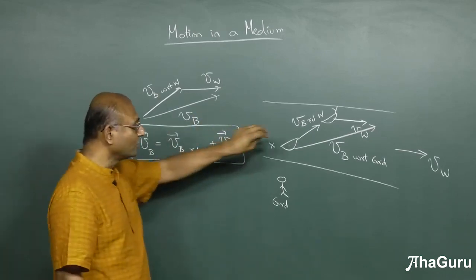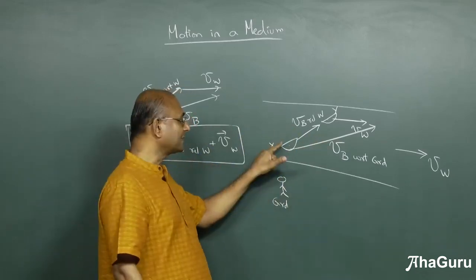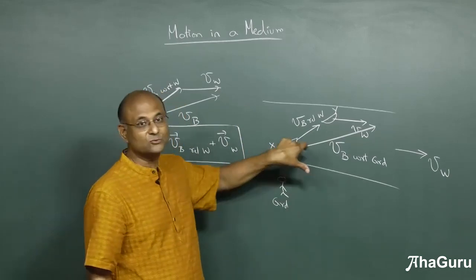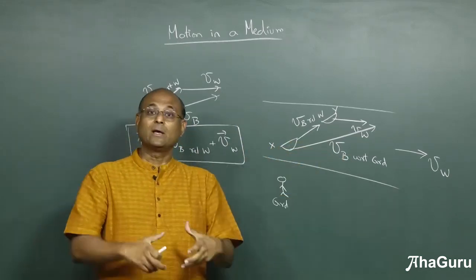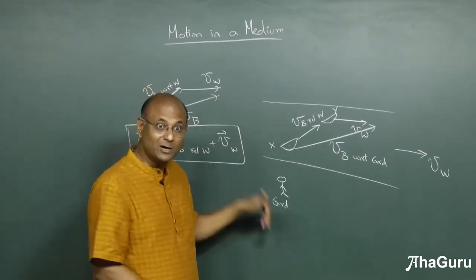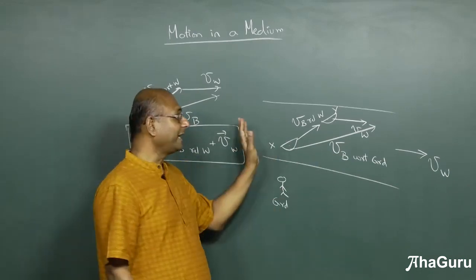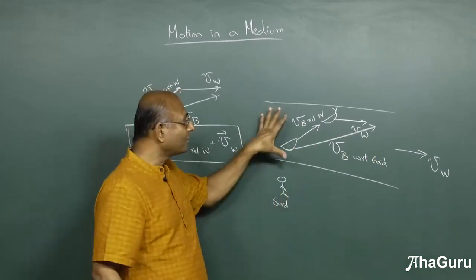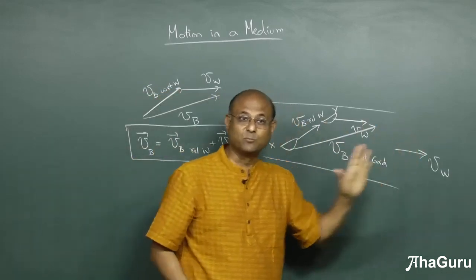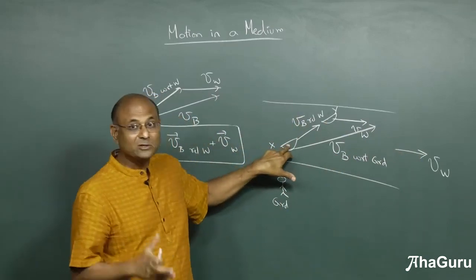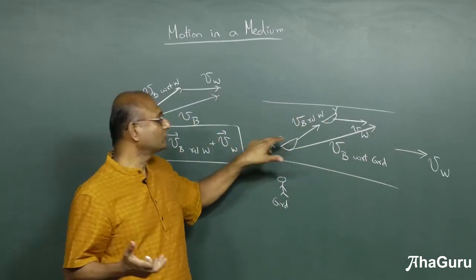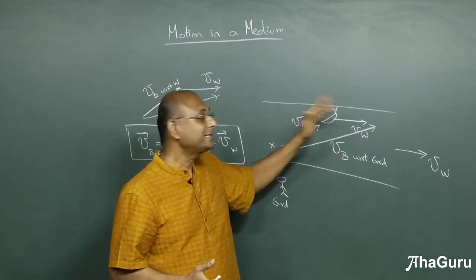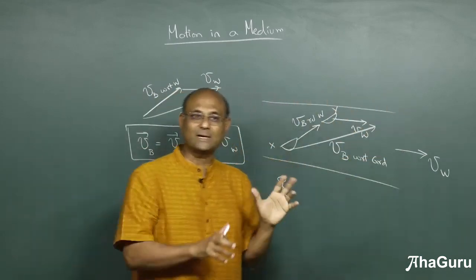I'm just trying to tell you that generally when velocities are given, it is relative to water that is given. So the boat's velocity is usually specified with respect to the water. Why? Because the motor boat, the motor, is pushing the water. If it was a lake instead of a river, then of course as it pushes, it will move forward. But because this is a river, and it's moving further, the motor boat's effectiveness is not going to change. It is going to do whatever it was trying to do earlier, but relative to the water. And then in addition, the water will take you further out. So that is the idea.